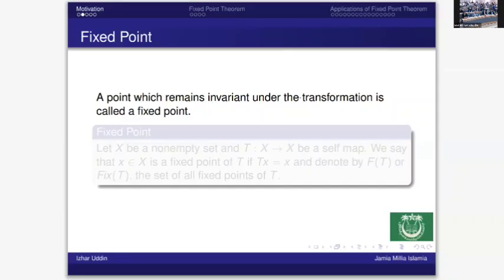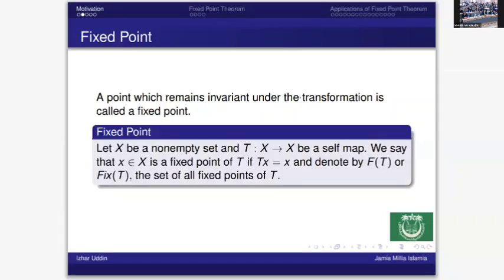Okay, so what is the meaning of the fixed point? We have a map T, and this is the set X. A point of the set is said to be a fixed point if it is not changed under the action of the mapping T. So very simple: if x is a solution of the equation Tx equals x, this is called the fixed point.